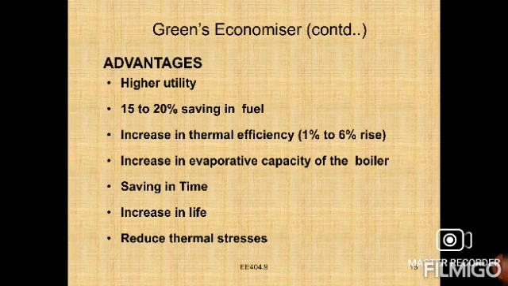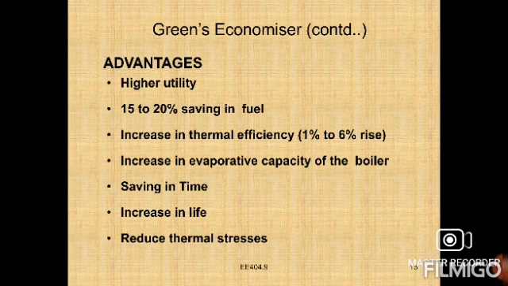It increases the steam generation rate of the boiler and increases the thermal efficiency of the boiler plant. The life of the boiler increases due to the reduction of thermal stresses. However, economizers increase the draft requirement, and the surfaces get coated with dirt, which reduces the heat transfer.